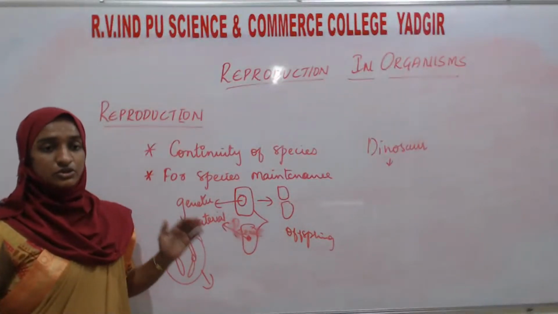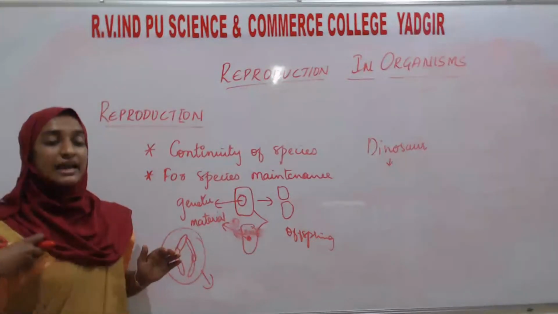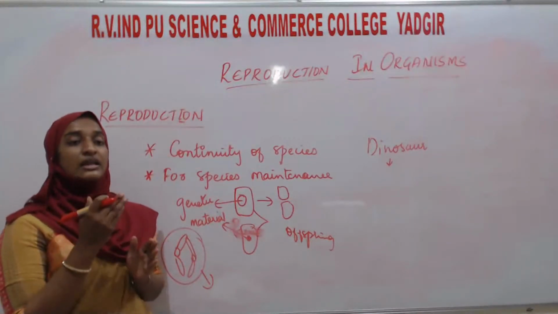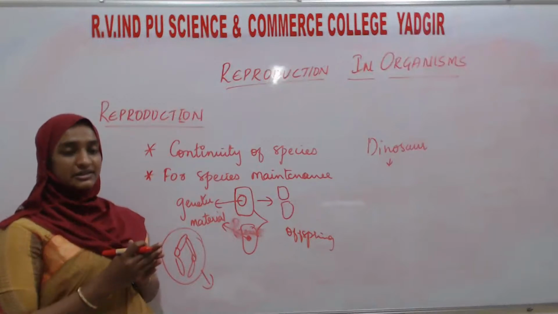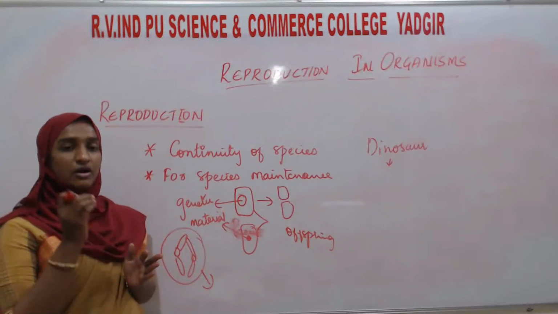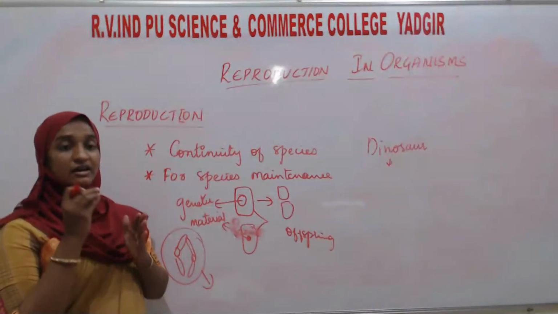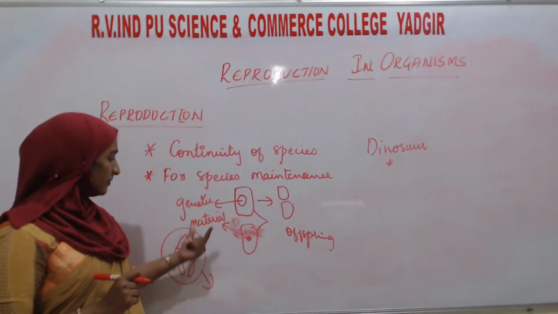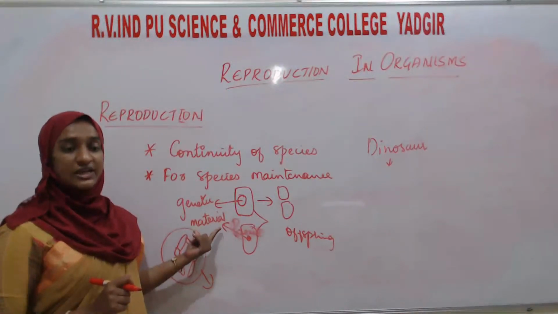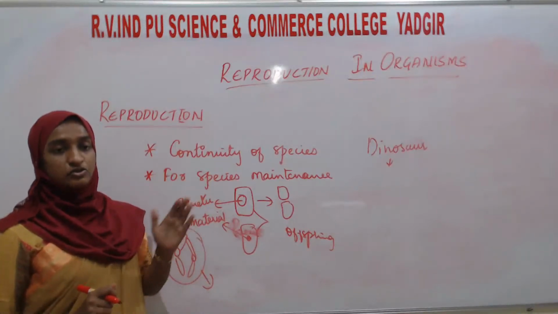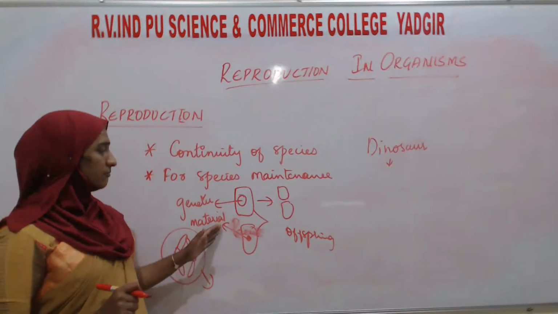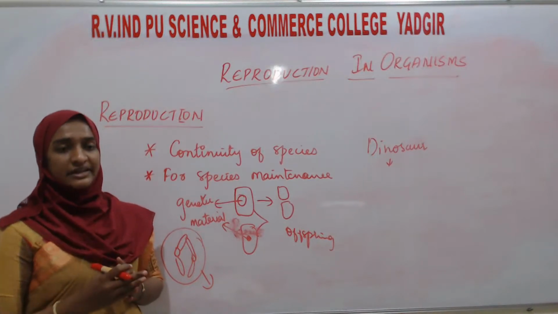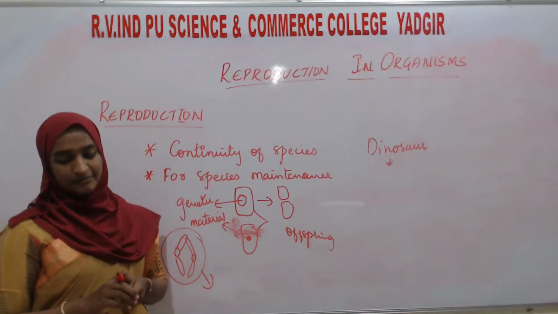Due to which you can see similar characters from parents to the next generation. You can compare yourself with your parents. Some or other things are similar to your parents. Why? This is the reason: the transfer of genetic material from the parents to the offspring. That's why not only you, but all organisms are similar to their parents.